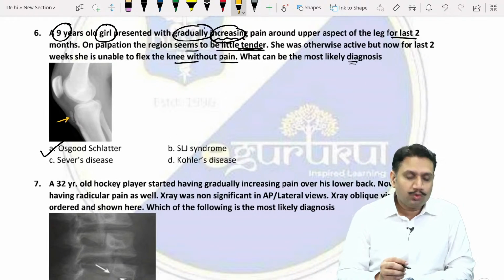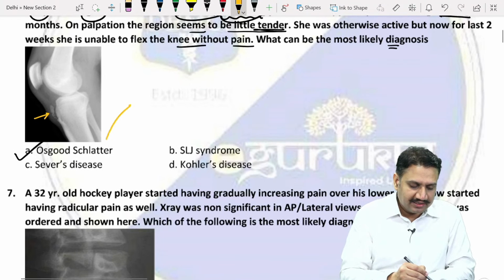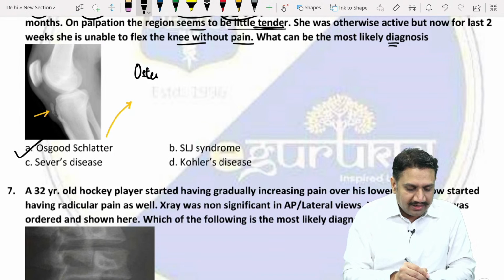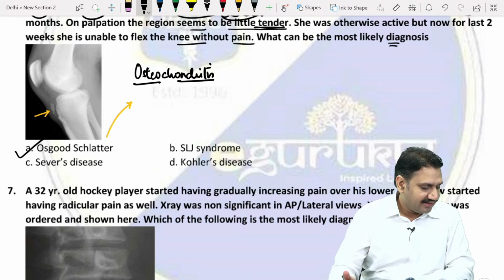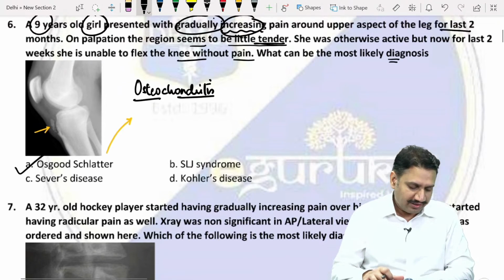So, what do you understand by Osgood Schlatter? If everybody recalls, what kind of trouble is that? We know that it is what disorder? It is osteochondritis, right? Yes, absolutely right, everyone. Anjali, Ravi, Buddy, Lakhan, everybody is right, that it is osteochondritis. Okay, so let's make a table here.